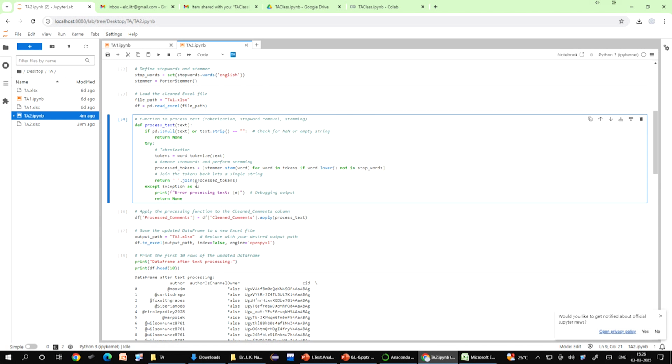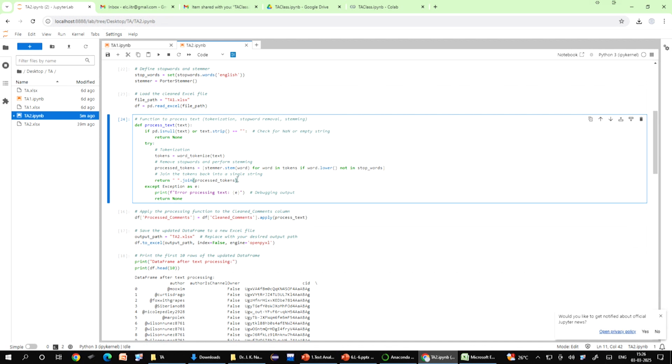Then after stemming, the function joins all the words back into a single string. First you tokenized it, then it checked for stop words, and after all this correction it makes a full string again, using the join of stemmed_tokens. Since tokenization splits the sentence into words, this step is needed to recreate a cleaned up version of the original text. So, you had a very jumbled up line with slangs, errors, typos and mistakes.